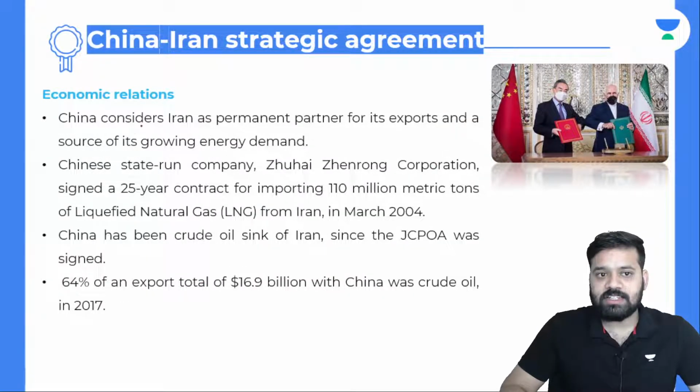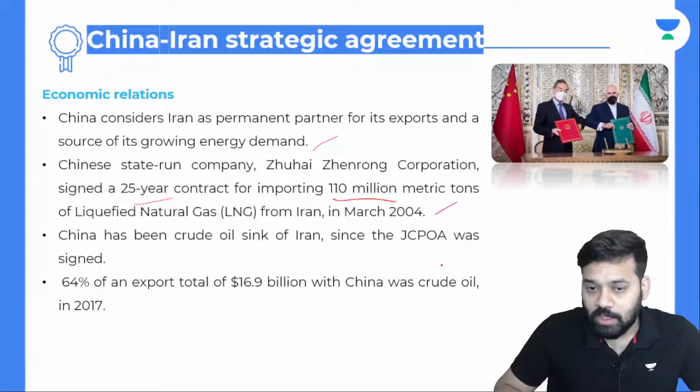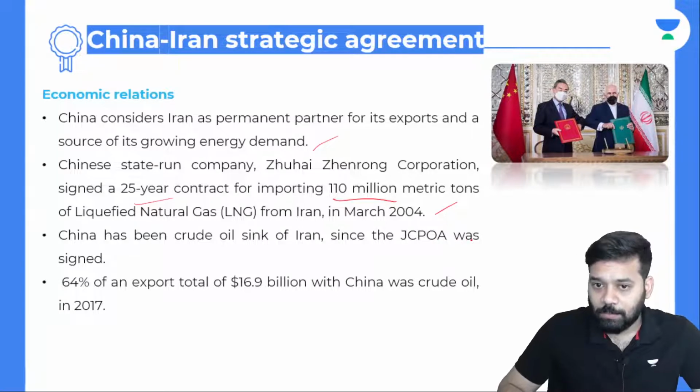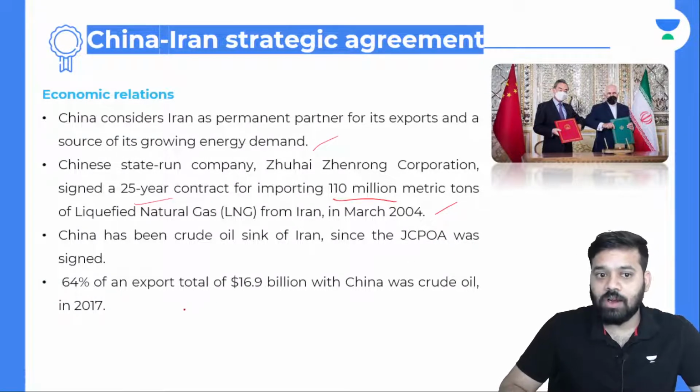About economic relations, China considers Iran a permanent partner for its exports and a source of its growing energy demands. Chinese state-run company Zhuhai Zhenrong Corporation signed a 25-year contract for implementing 110 million metric tons of liquefied natural gas from Iran in March 2004. China has been a crude oil sink of Iran since the JCPOA, the Joint Comprehensive Plan of Action. 64% of the export total of $16.9 billion with China was crude oil in 2017.